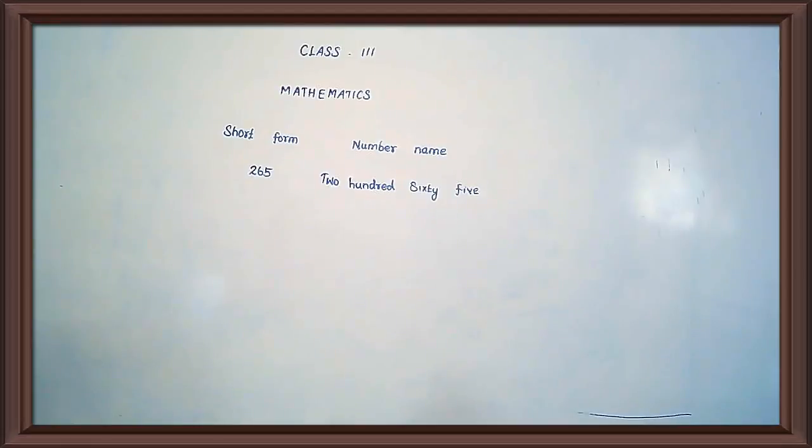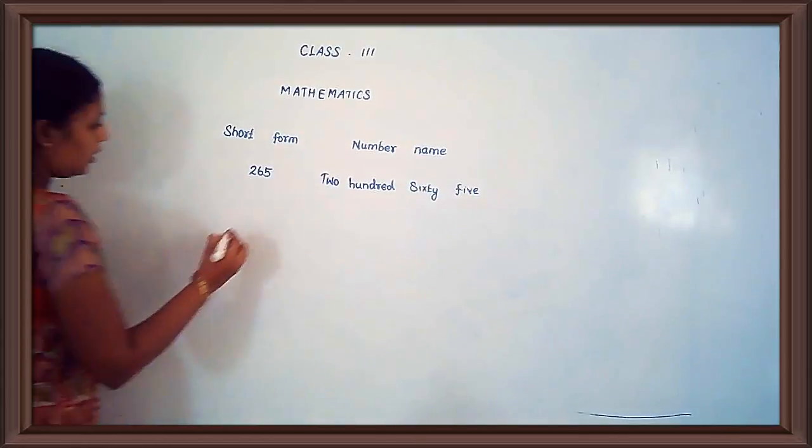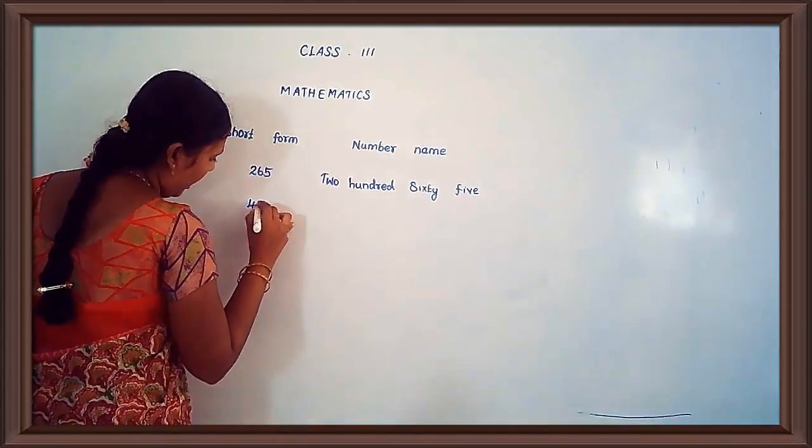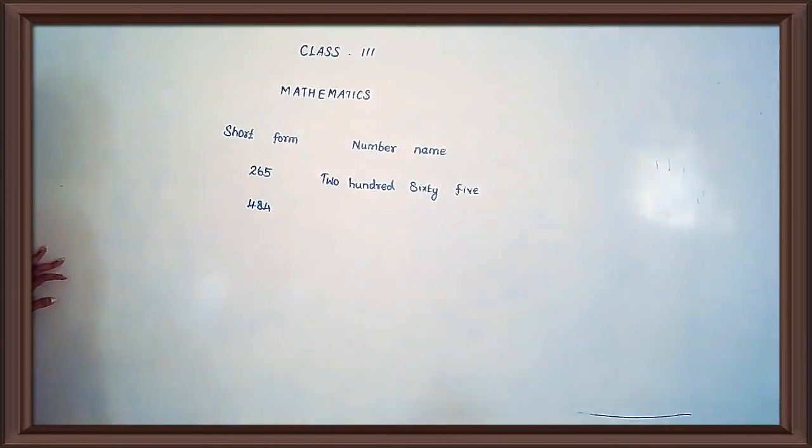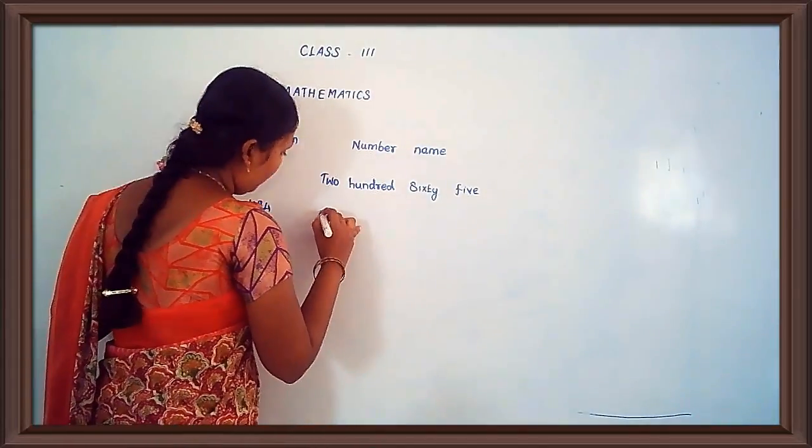265. See the second one, 400 plus 80 plus 4. Then you write here 484. Okay. Now we have to write the spelling.